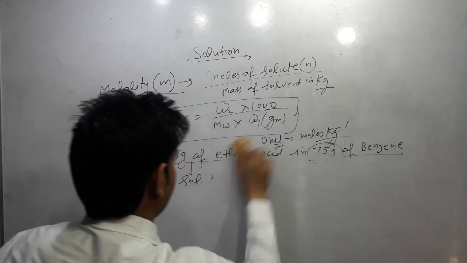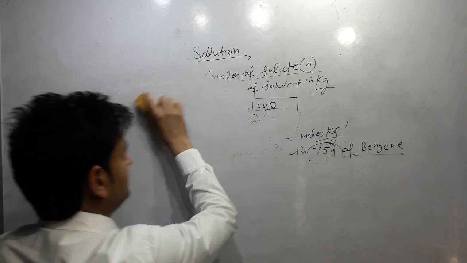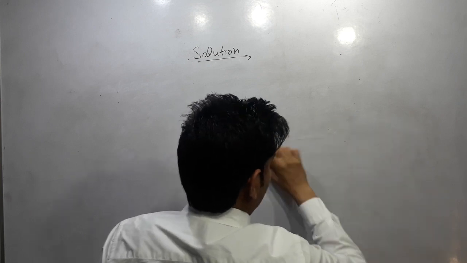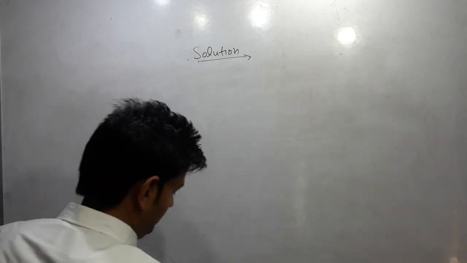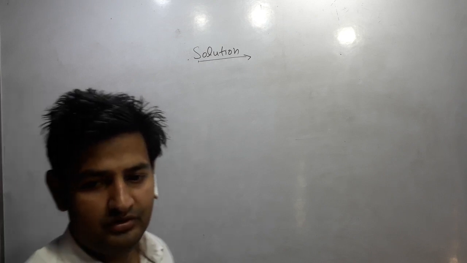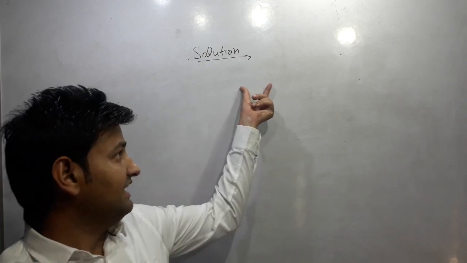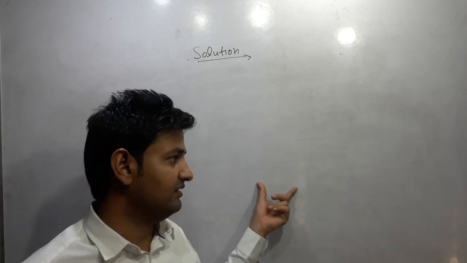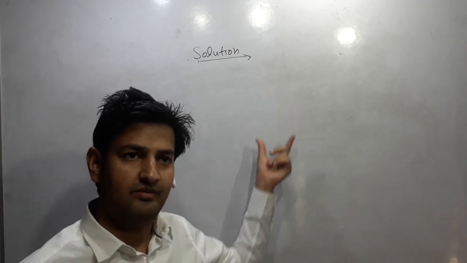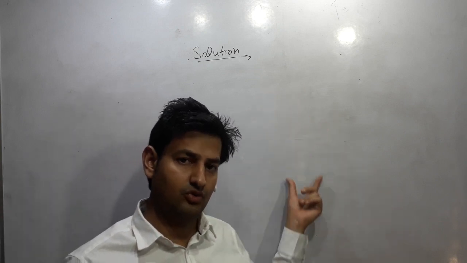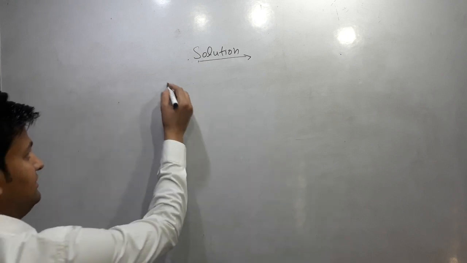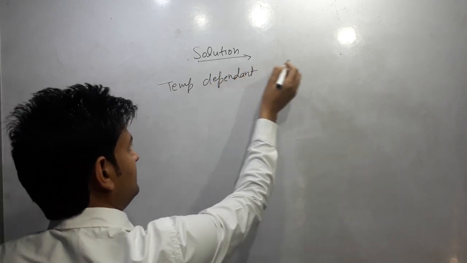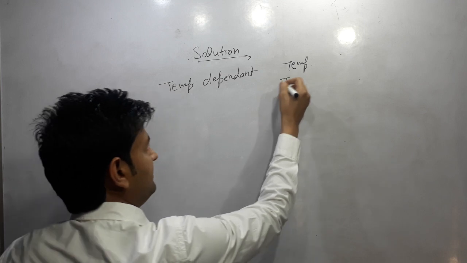There is another difference between molality and molarity. Molality involves the mass of solvent, and in case of molarity, the volume of solution in liters. So molarity depends upon temperature, because in molarity the volume term is included, but in case of molality the mass of solvent is used, so it is independent of temperature. Temperature dependent and temperature independent terms.